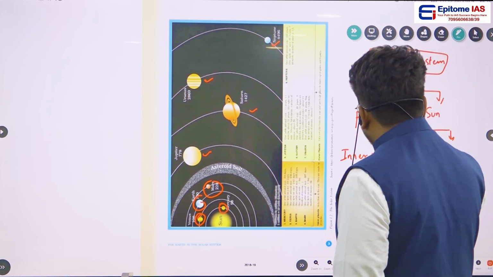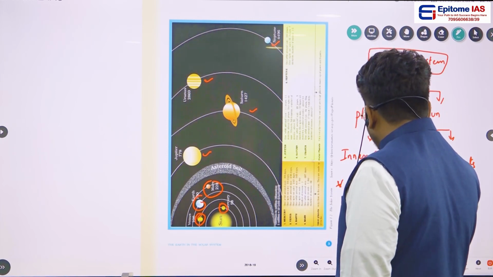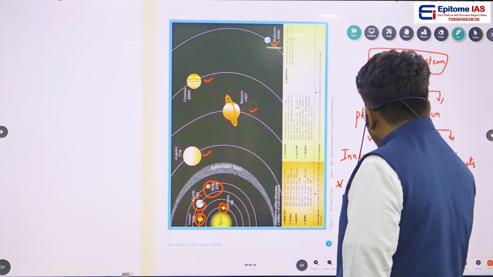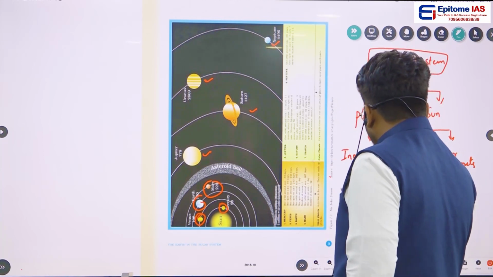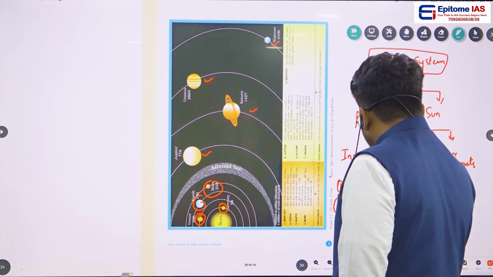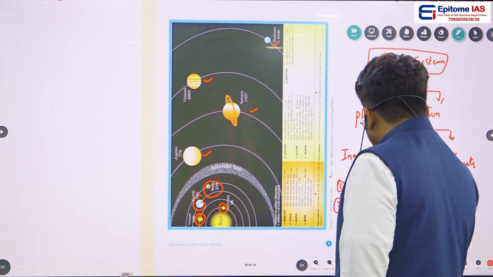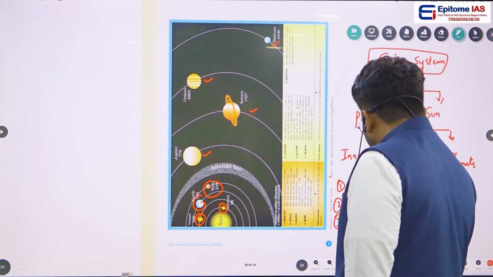So in these inner planets, we can tell that Mercury will come first, second Venus, third Earth, and fourth Mars.